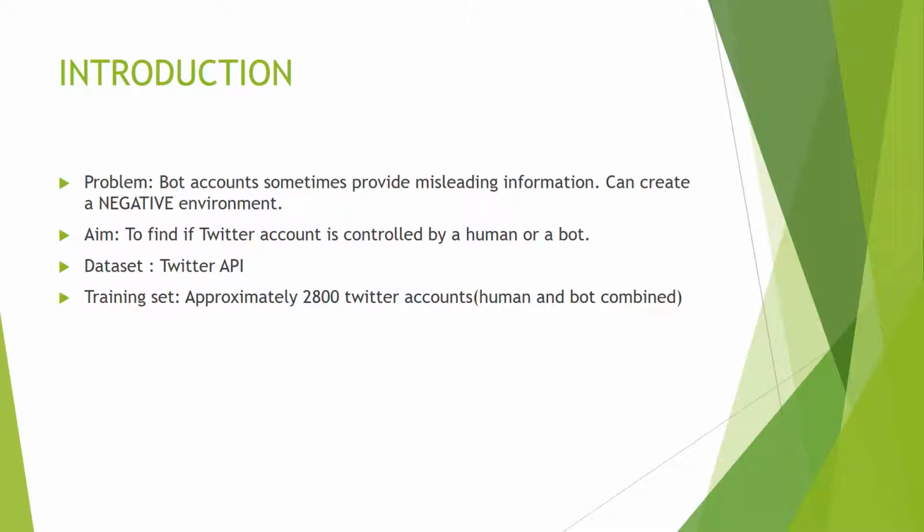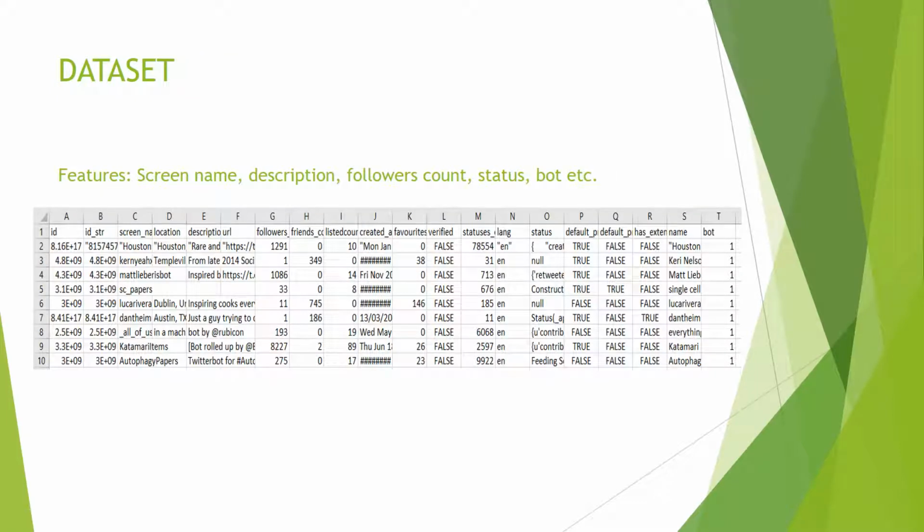We have used the Twitter API to download the dataset, which consisted of 3,400 entries, out of which 2,800 are used for training the classifier. This is a sample of our dataset. You can observe features like screen name, description, followers count, status, bot, location, and many others. You can observe the unclean data in description fields, created at field, status field, etc. So we need to pre-process the data before training our classifier with this.